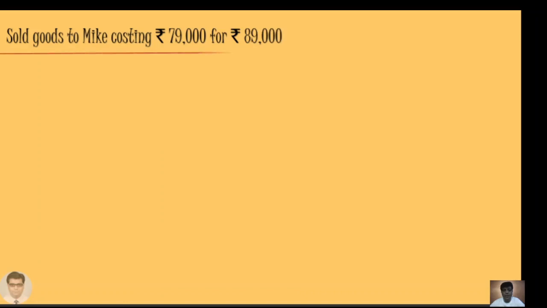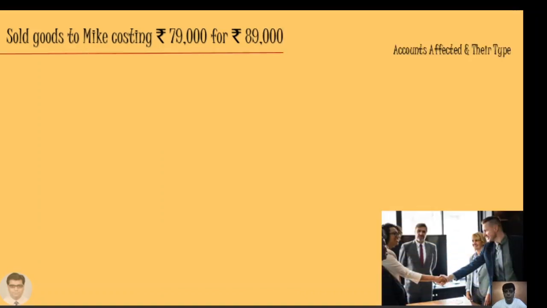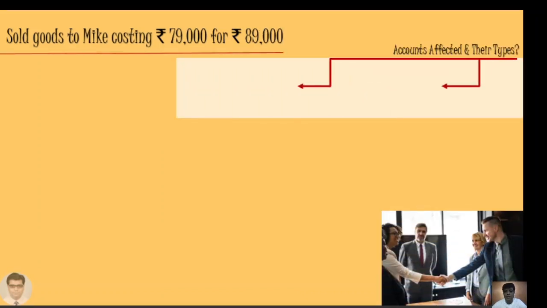One more transaction. Sold goods to Mike costing rupees 79,000 for 89,000. For the journal entries, we do not consider the cost, we only record the sale price. So the accounts affected and the types, first of all, we are selling the goods to Mike. So Mike becomes our debtor. Debtor means asset because we will receive this amount later on from him. And sales account, which is an income or a revenue type.